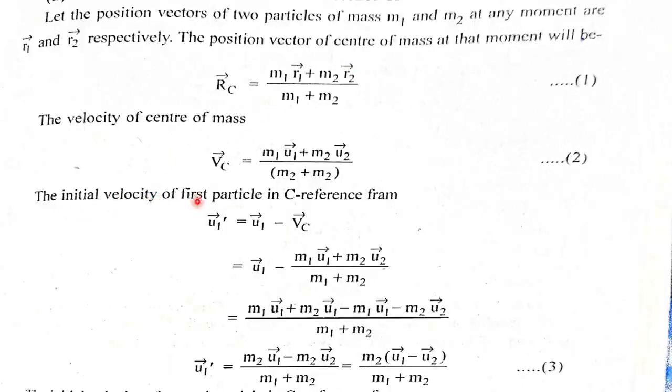Now, the initial velocity of the first particle in the C frame will be u1 dash equals u1 minus Vc, equals u1 minus, by putting the value of Vc, m1u1 plus m2u2 upon m1 plus m2. On solving this, we get u1 dash equals m2u1 minus m2u2 upon m1 plus m2, or m2 times u1 minus u2 upon m1 plus m2.